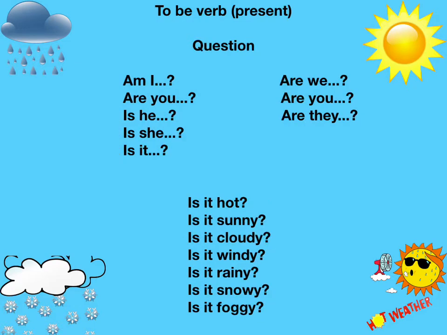Now, how to ask about the weather. To make question sentences using to be verbs am, is, are, we just change the place of am, is, are, and the subject. Like, am I, are you, is he, is she, is it, are we, are you, are they,